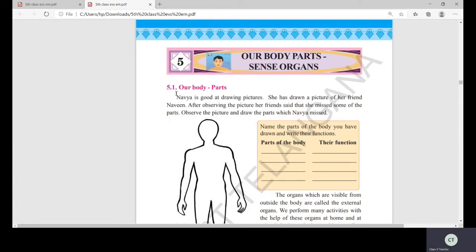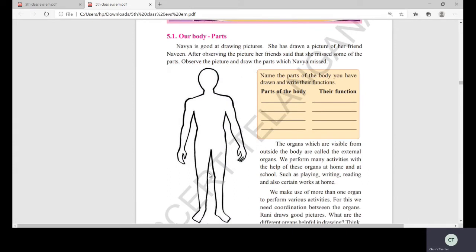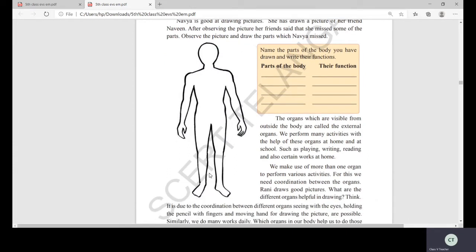Here, 5.1, let's study about our body and parts. Navya is good at drawing pictures. She has drawn a picture of her friend Naveen. After observing the picture, her friend said that she missed some of the parts. Observe the picture and draw the parts which Navya missed. Yes, children, see Navya drew a picture here, isn't it? She drew a picture of whose? Naveen's. But she did not draw some of the parts on the picture.